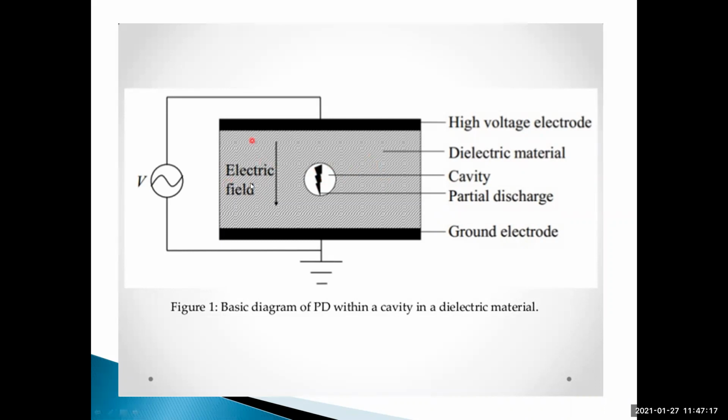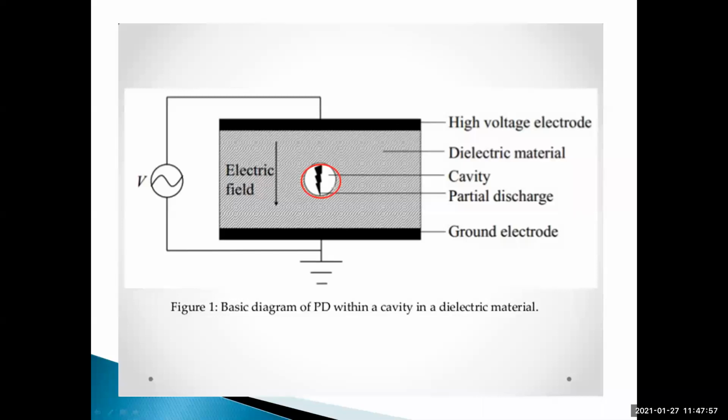That's why, whenever this insulator is subjected to a very high electric field, what happens? The dielectric material can withstand that much electric field, but the cavity cannot withstand that much voltage. So at the start this is the size of the void. Understood? Later, the size of the cavity increases like this.